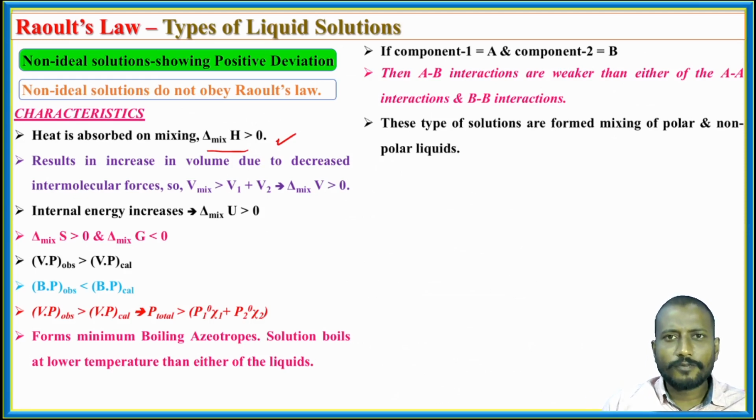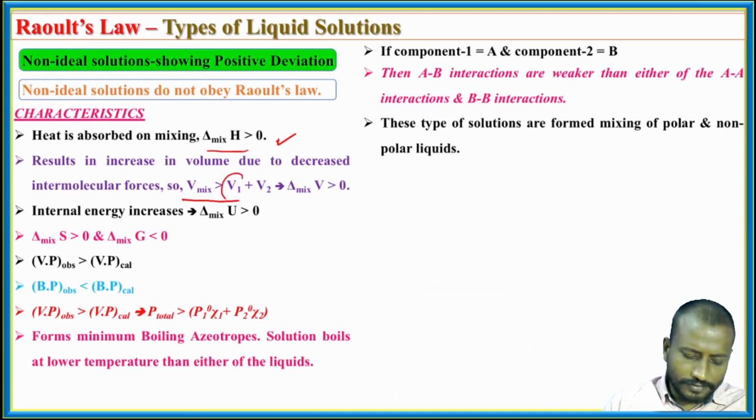And since the forces of attraction are decreased compared to the starting interactions, they are going to move away from each other. Therefore, V mixing, the final volume on mixing, is greater than the sum of the individual volumes V1 and V2. That implies delta V mixing is greater than 0. We are going to find an increase in volume.